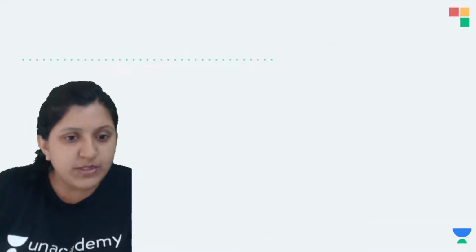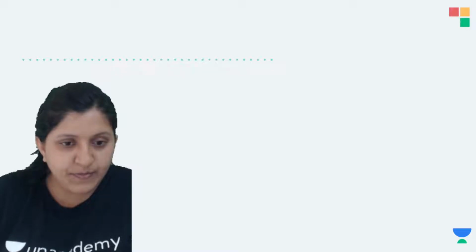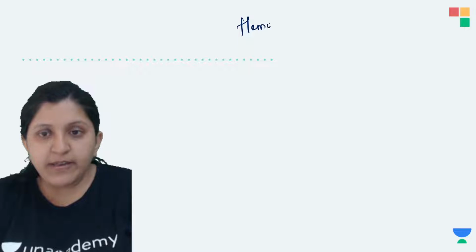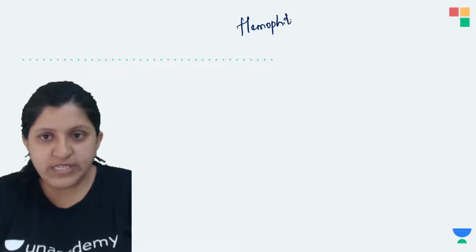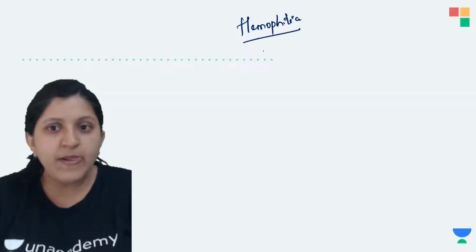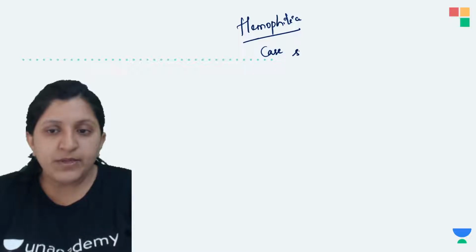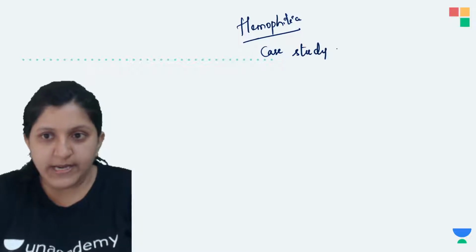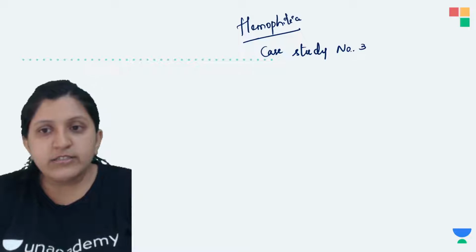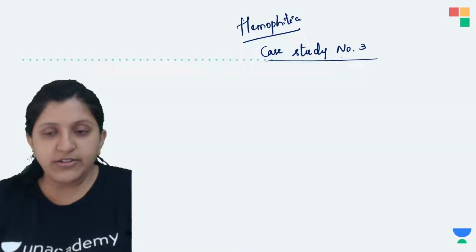So case study number 3, so we will just take this. Now this is again the same one, hemophilia, with respect to hemophilia itself. So we will take an affected female.